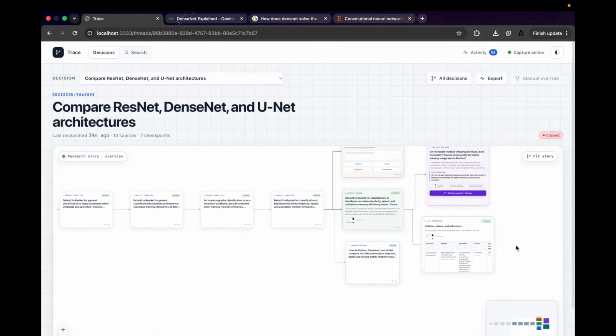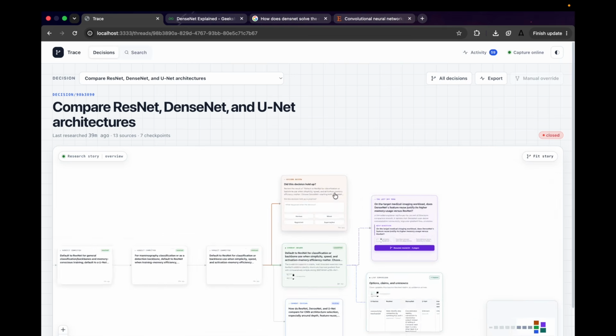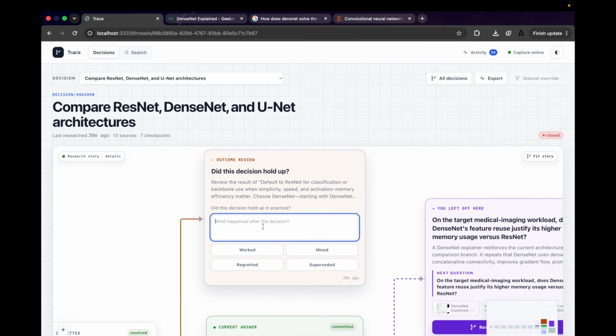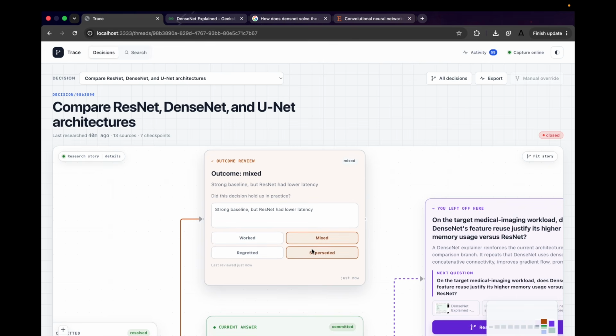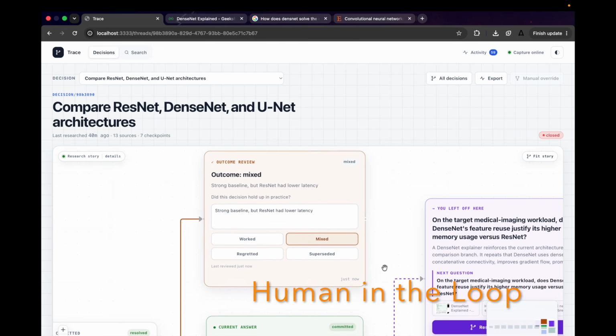Trace also remembers what happened after I acted on a decision. Once I test the recommendation, I can record whether it worked, was mixed, was regretted, or was replaced. That outcome becomes part of the research history, so the next recommendation reflects real experience, not only what the original sources claimed.